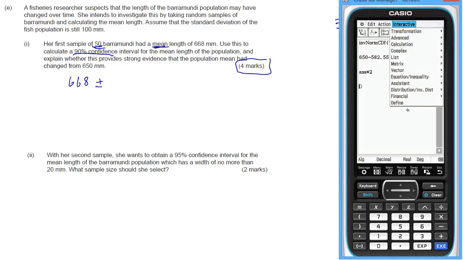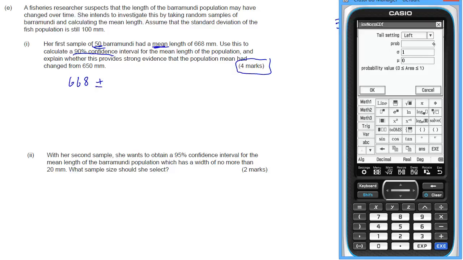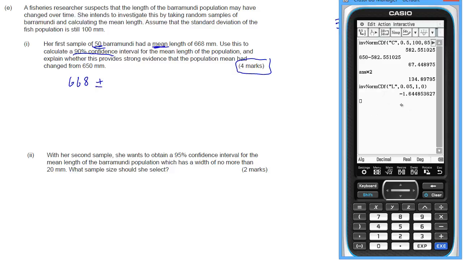You can go for, once again, an inverse distribution, inverse norm, and if you've got a 90% confidence interval, the probability down the left is going to be 5%, so that's 0.05 as a probability, and just use the 1 and 0, and there's your 1.645.